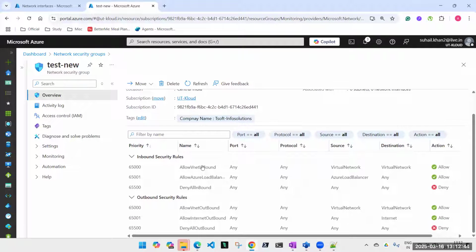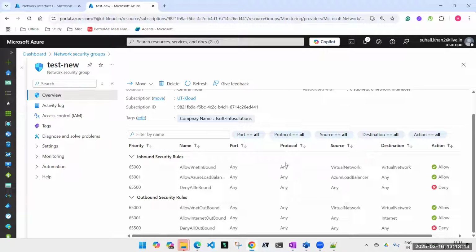And here you can come and check rules. Inbound rules, outbound rules. One thing to remember, you can't modify the default rules. You can't delete default rules, right? What you can do is overcome them by creating a new rule. So these 6 rules, you can't delete them, you can't amend them, right?